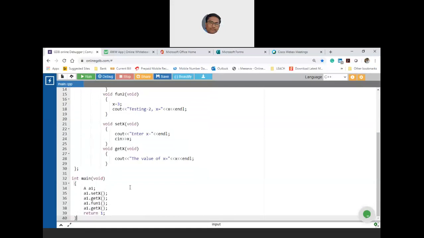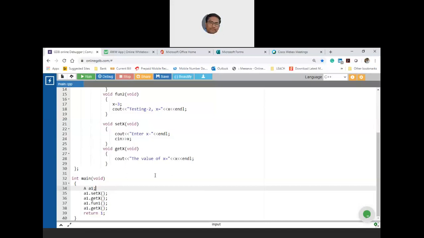Sir, if we have two instances like A1 and A2, if we call a member function with A1, inside that fun1 we call A2 dot fun2, sir. I couldn't make it out. It's completely breaking. I couldn't hear anything.